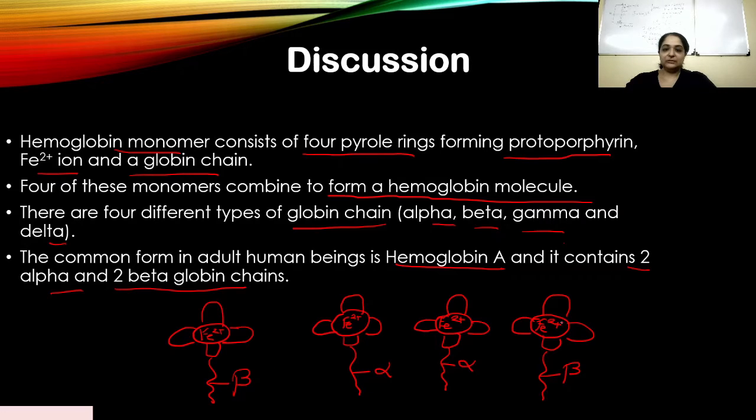And these four combine together to form hemoglobin A. So this is what it means when they say it contains 2 alpha and 2 beta globin chains. So this is a piece of information that you can note down if you like. This is about how the hemoglobin molecule is structured. Okay, cool. Let's move on to the next question then.